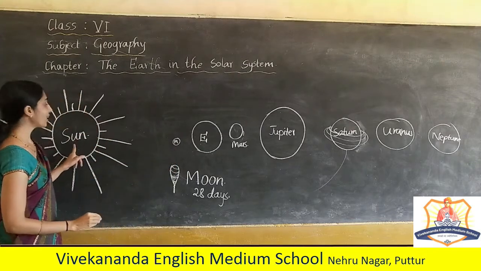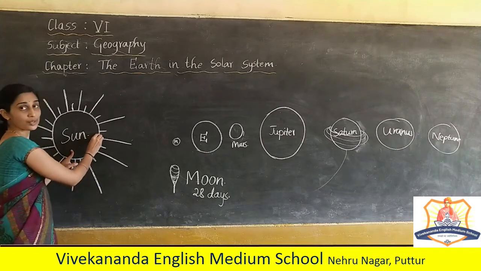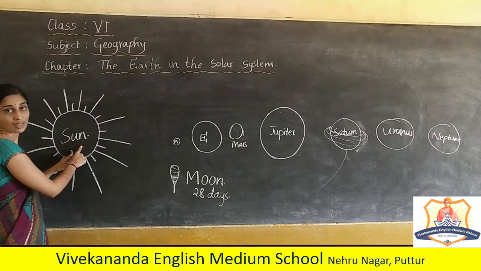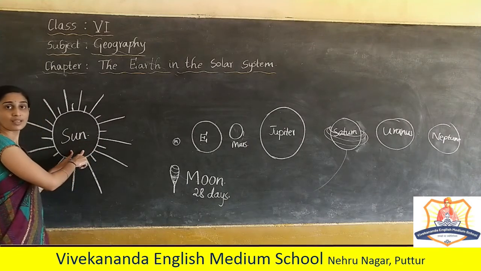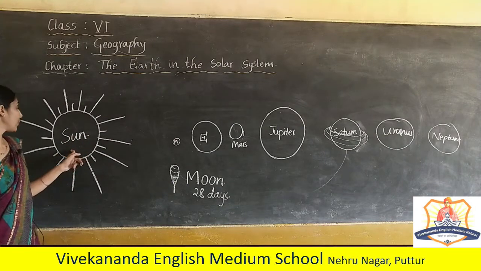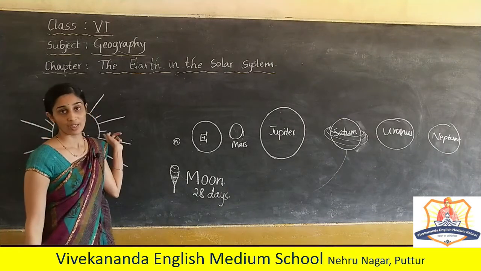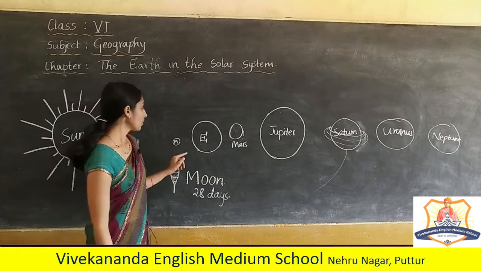Which is the nearest star to the earth? The nearest star to the earth is the sun. Apart from the sun, there are other nearest stars to the earth, such as Proxima Centauri. Okay?